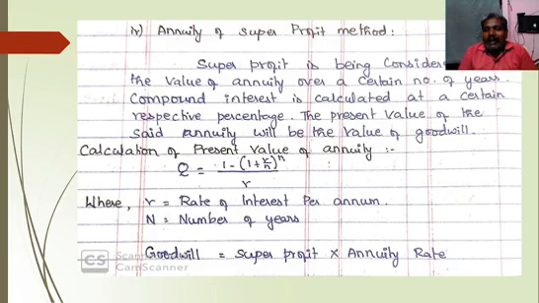Compound interest is calculated at a certain respective percentage. The present value of the said annuity will be the value of goodwill.